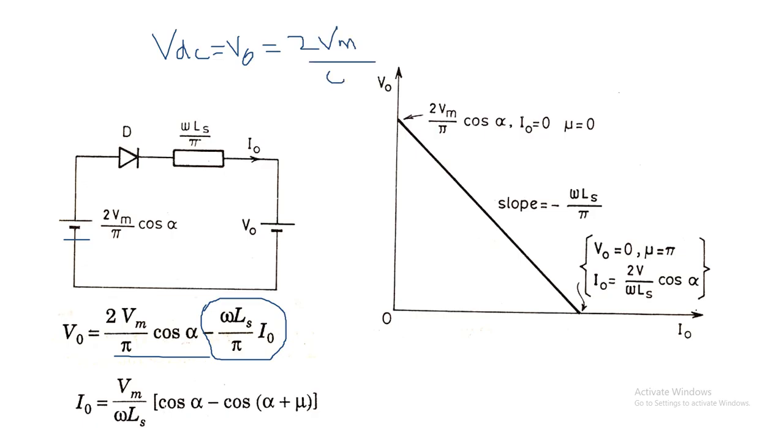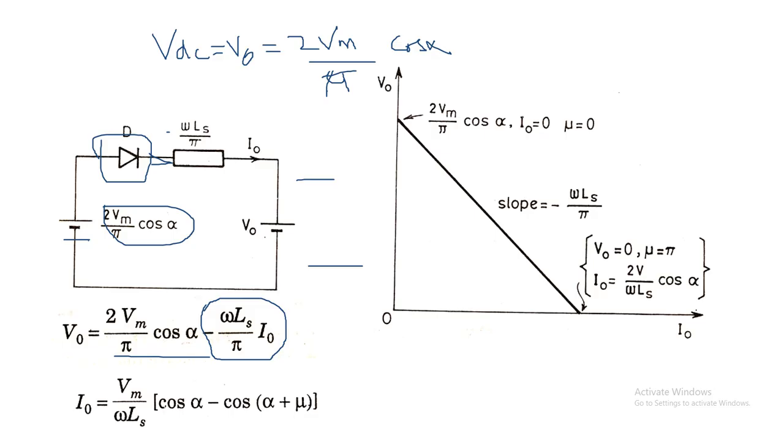That is for a full bridge rectifier without source inductance. Now it is reduced by a factor of omega ls by pi into I naught. So this will be considered as the source, minus omega ls by pi is considered as a drop, the current through this will be I naught, and this diode indicates the unidirectional flow of current. So V naught is equal to 2Vm by pi cos alpha minus omega ls by pi into I naught. That will be the equivalent circuit.